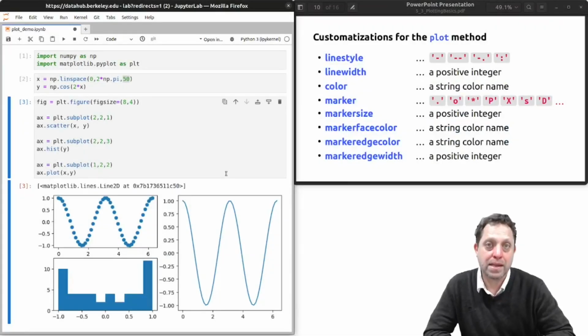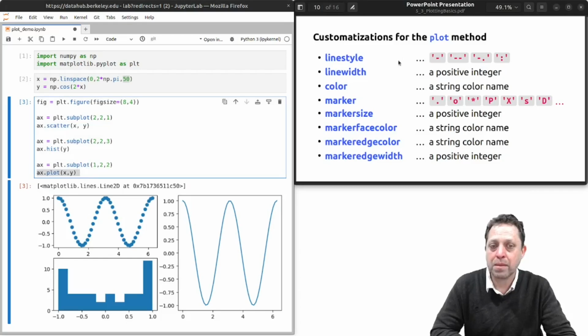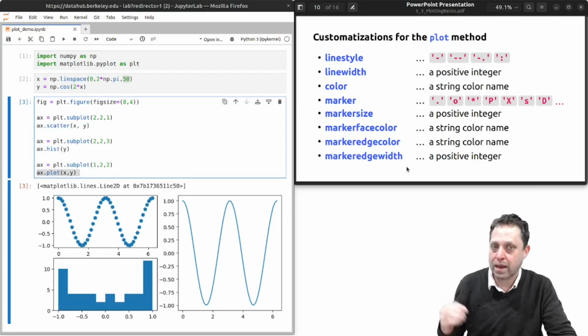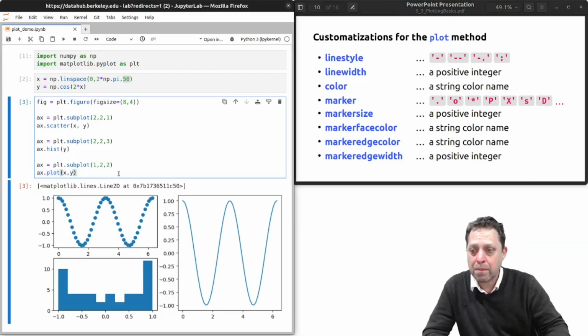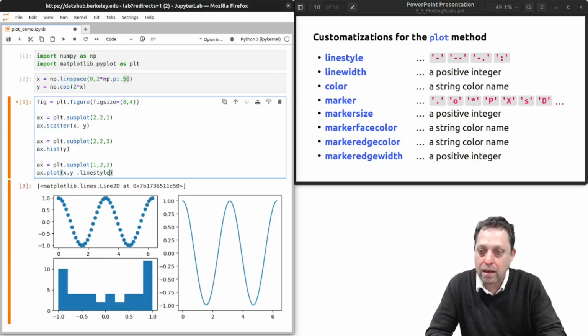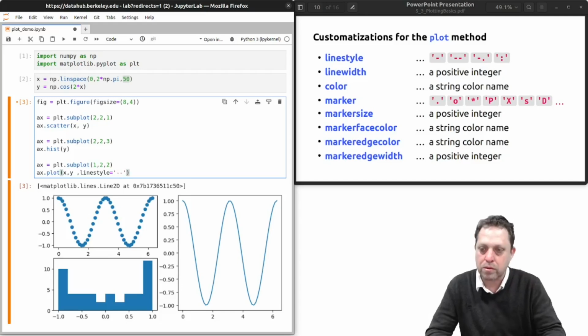Now we're going to customize our plots. I'm going to focus on the plotting method that made this line plot on the right. And on the right-hand side of your screen, I am listing all of the customizations you can make. So, for example, we can set the line style to be a solid line, a dashed dotted line, or a dotted line. And we do that by passing the line style keyword argument into the plot method and setting it, for example, to this double dash string.